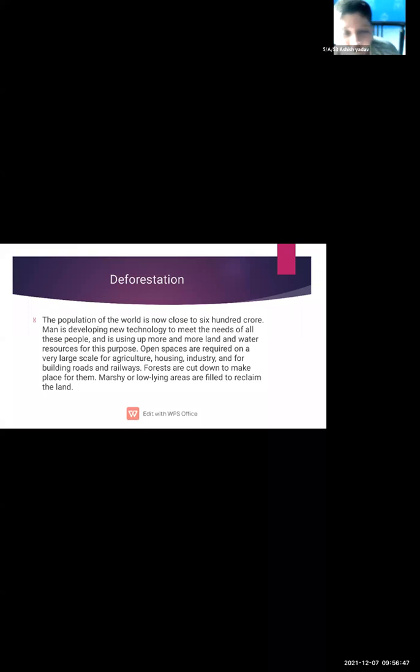The population of the world is now close to 600 crore. Man is developing new technology to meet the needs of all these people, and is using up more and more land and water resources for this purpose. Open spaces are required on a very large scale for agriculture, housing, industry, and for building roads and railways. Forests are cut down to make place for them. Marshy or low-lying areas are filled to reclaim the land.